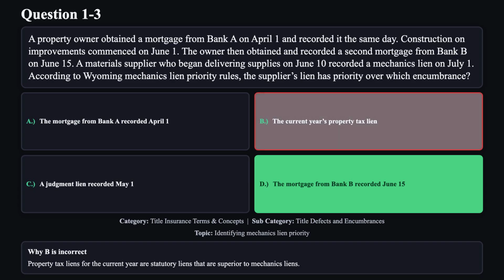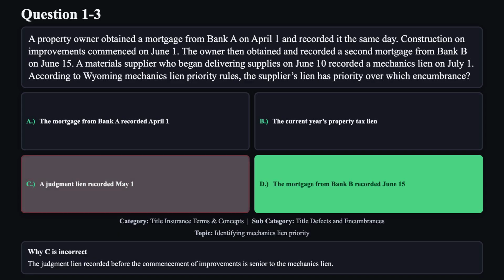Reason B is not correct. Property tax liens for the current year are statutory liens that are superior to mechanics liens. Reason C is not correct. The judgment lien recorded before the commencement of improvements is senior to the mechanics lien.